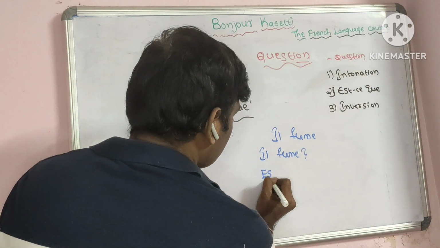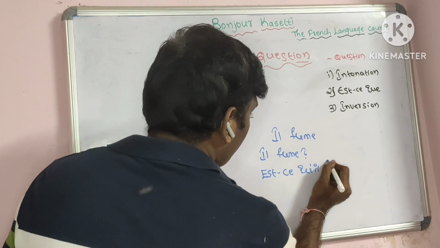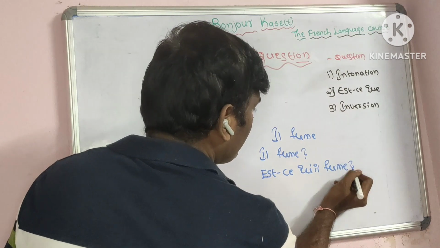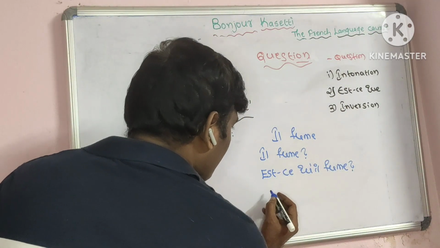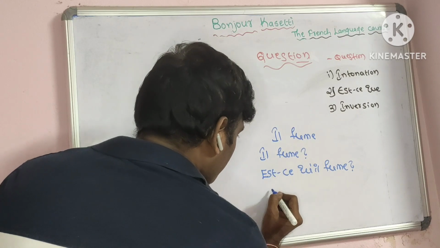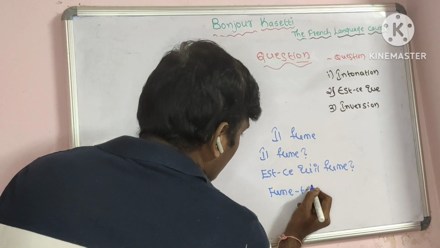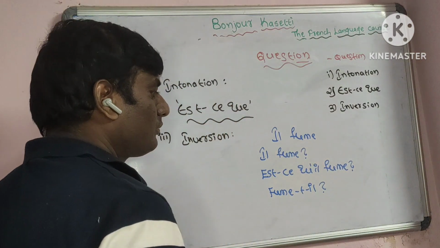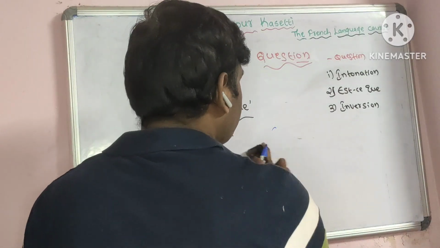Then, est-ce qu'il fume? Est-ce qu'il fume? This is making a question. And in inversion method, we'll see, fume-t-il? This is the one example, and we'll see one more example.